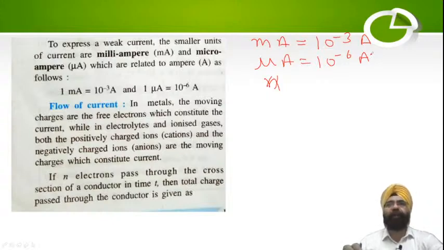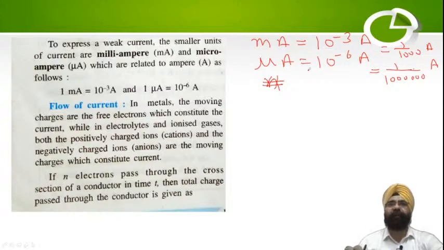Your book only talks about milliampere and microampere. A 1-mark question comes: how many amperes is 1 milliampere equal to, and how many amperes is 1 microampere equal to? So you have to remember 10 to the power -3 and 10 to the power -6. Which means 1 divided by 1000 amperes, and 1 divided by 1,000,000 amperes. Got it? So if they are very small, really small currents, then we can measure them using the units milliampere and microampere.